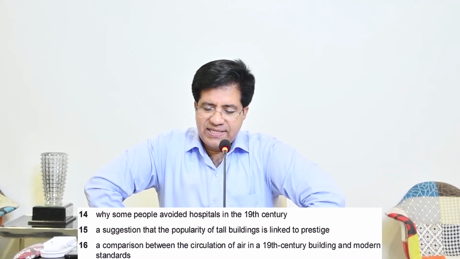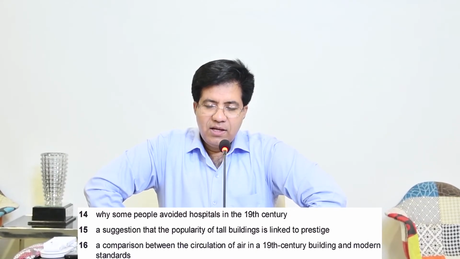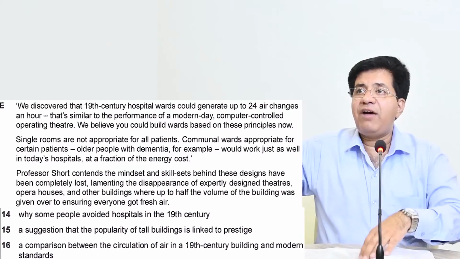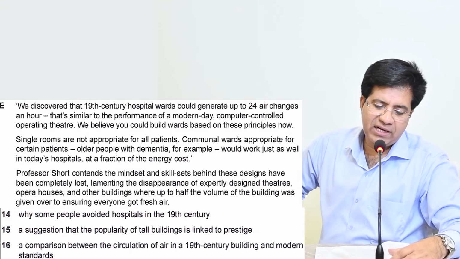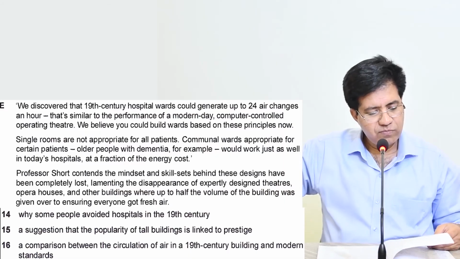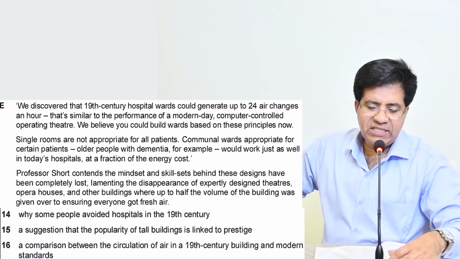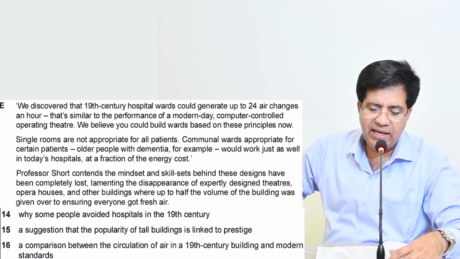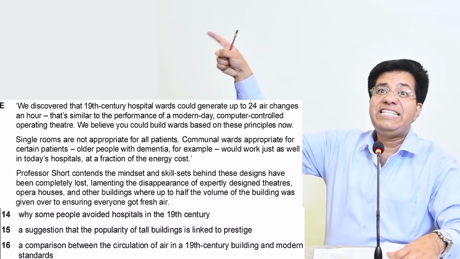Come on, look for past and present. Paragraph E. Everyone, please come to paragraph E. We discovered that 19th century hospital wards could generate up to 24 air changes an hour. That is similar to the performance of modern day.